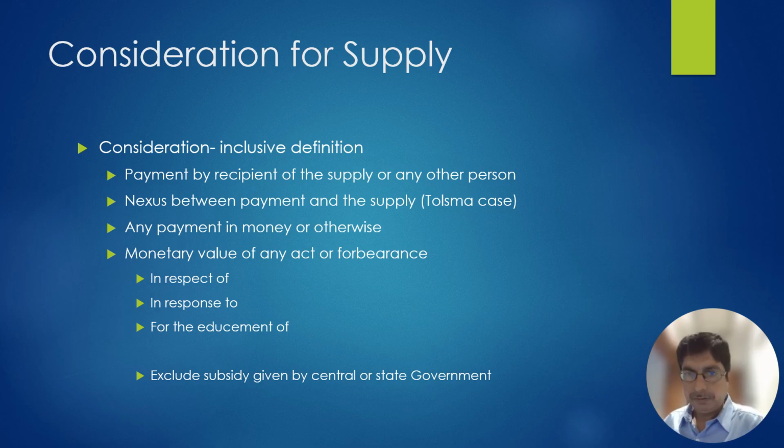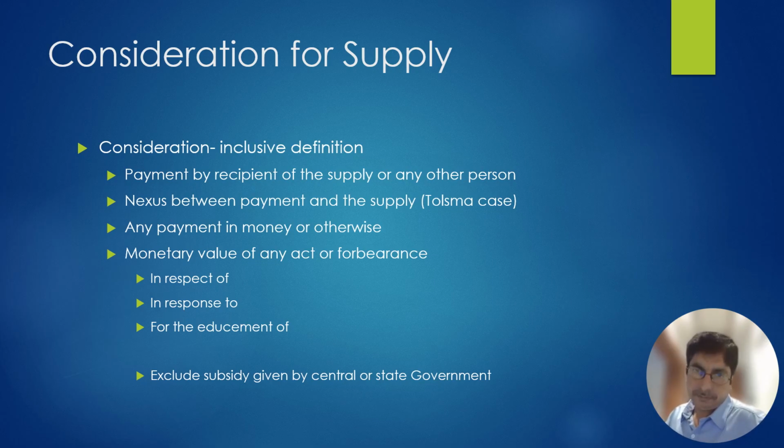Let's take an example. I insured my car with the insurance company. The insurance company charged me a premium. I paid the premium. That premium is a consideration for the insurance company for the performance of the contract, that is the insurance coverage given to my car.